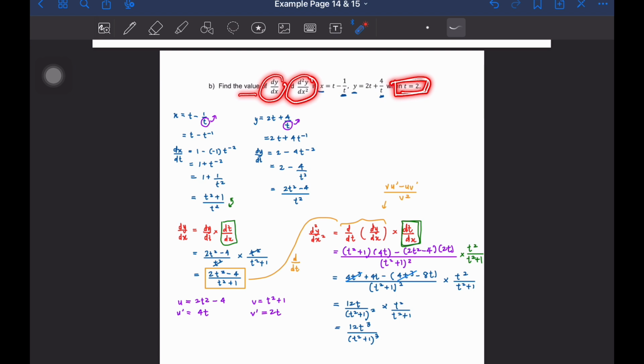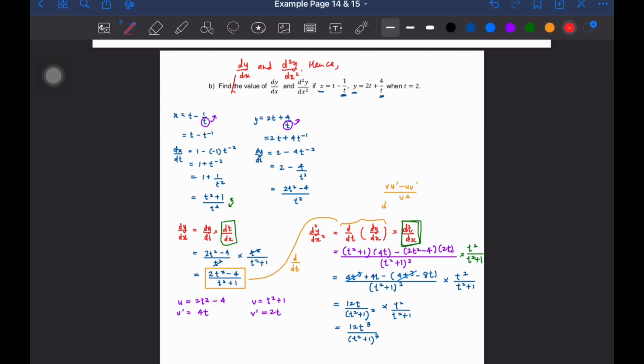So boleh terus je masukkan kita punya nilai t dekat sini. Okay, tapi let's say lah in case kalau soalan dia cakap dekat awak macam ni. Dia kata find dy dx. Dia bagi arahan dekat sini. Find dy dx and d2y dx square. Okay, dia suruh cari dulu dy dx dengan d2y dx square. And then lepas tu baru dia kata hence find the value bila ni.